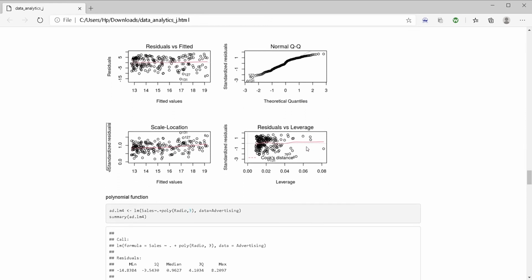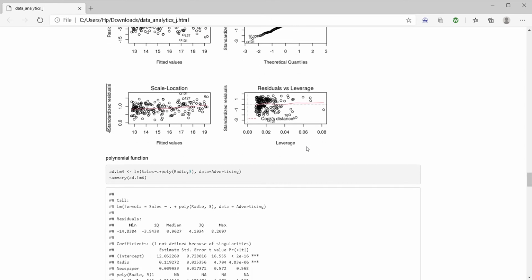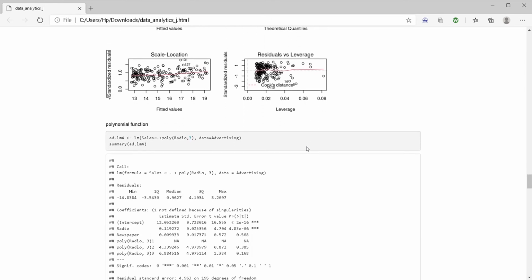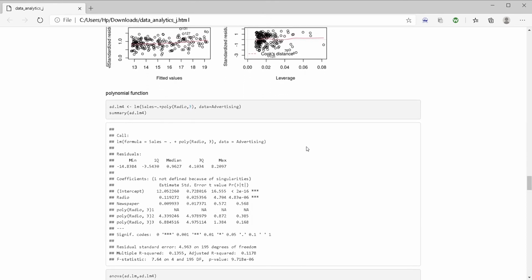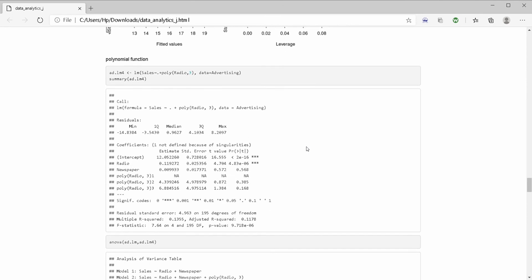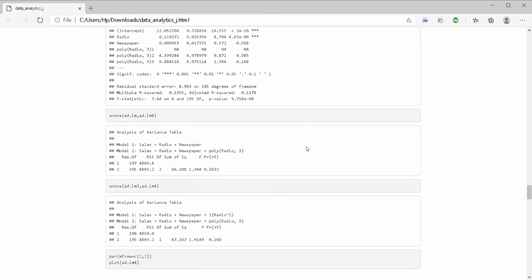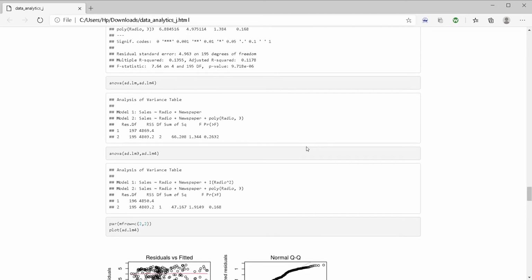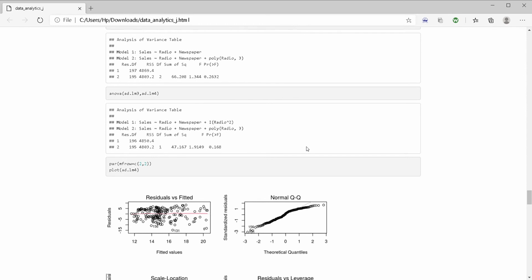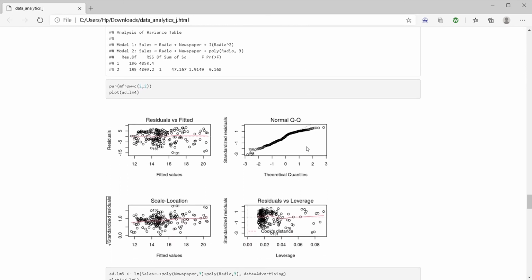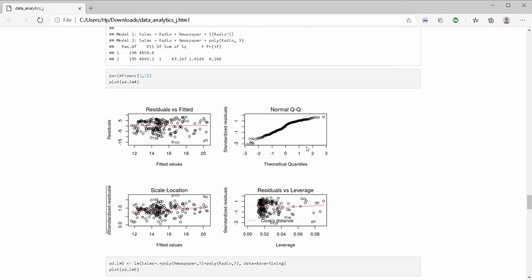So this is a non-linear model. It is a third linear prediction model. So now this is the summary of the model, and we can see that the p value is greater than before, so the model is more stable. Then using ANOVA, we'll find the relation between the linear and the polynomial model, and we can see that the R square value is 1, which means our model is fit. Now plotting the residual and fitted model, you can see that there are so many plots.